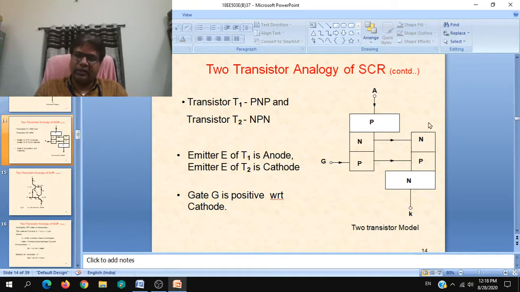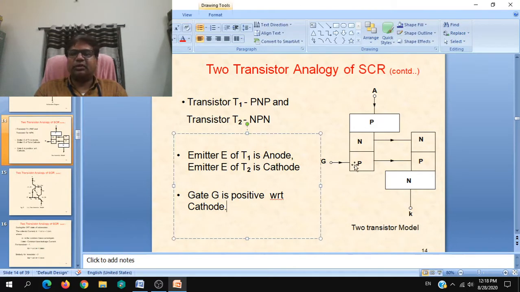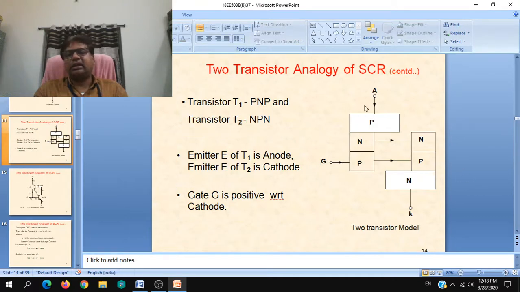Don't think that from here also it is NPN. It is connected in between, so it is from this side. Gate G is positive with respect to cathode, and it is connected to the base on the NPN side. Sorry, this forms the gate.